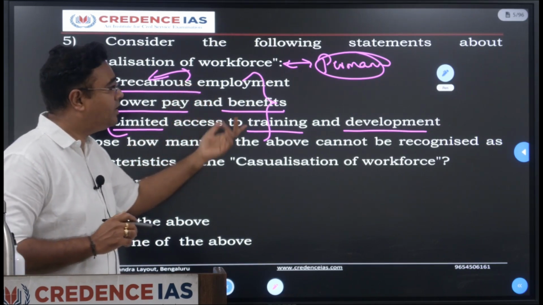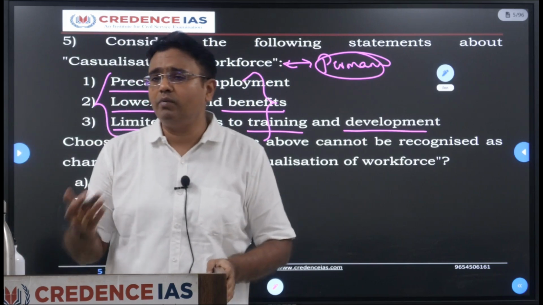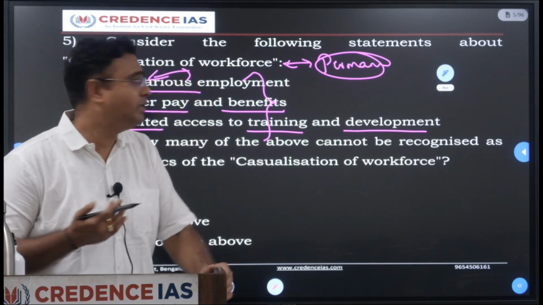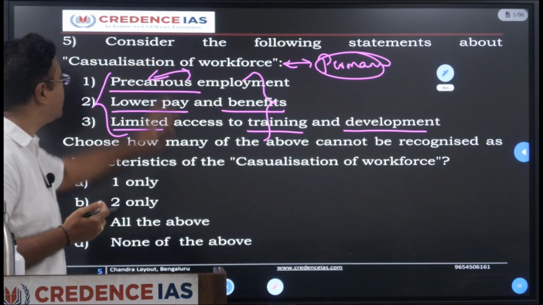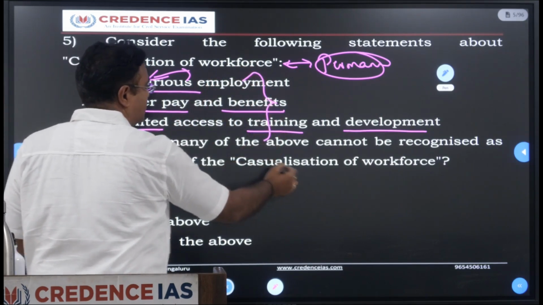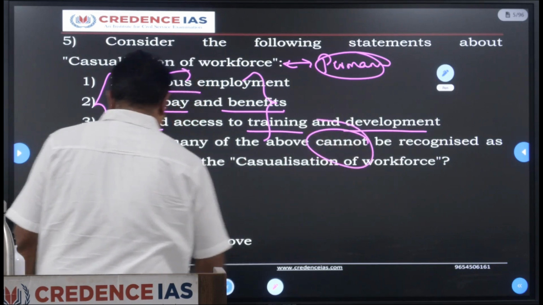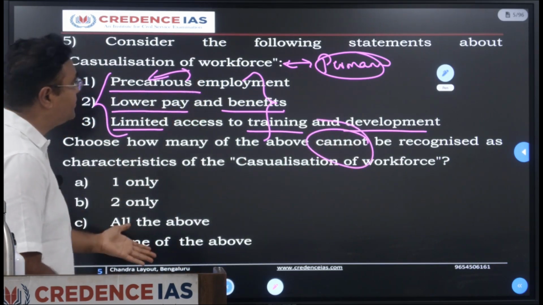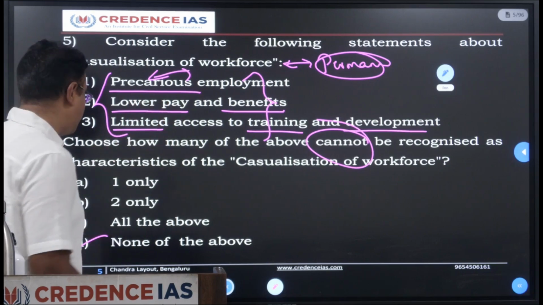Then limited access to training and development. Yes, there is no formal training, formal work procedure, formal working environment. All are absent in the casualization of the workforce. So these are all the characteristics. The question is which cannot be recognized, right? So the answer is none of the above. All are the characteristics of the casualization of the workforce.